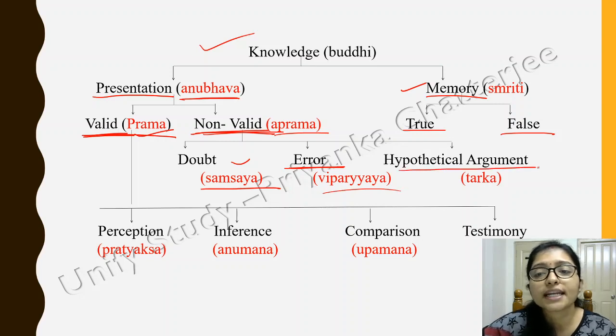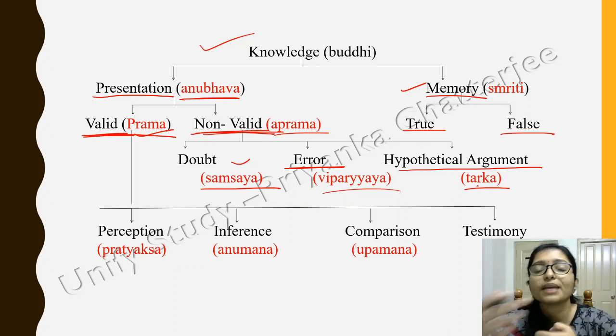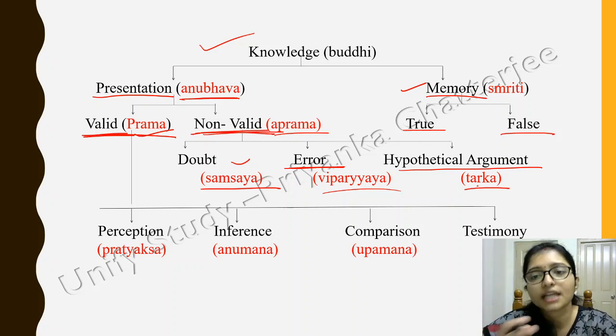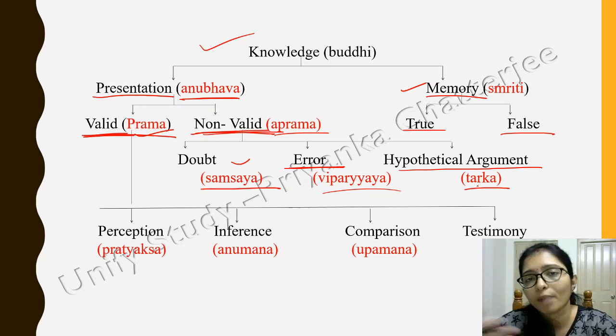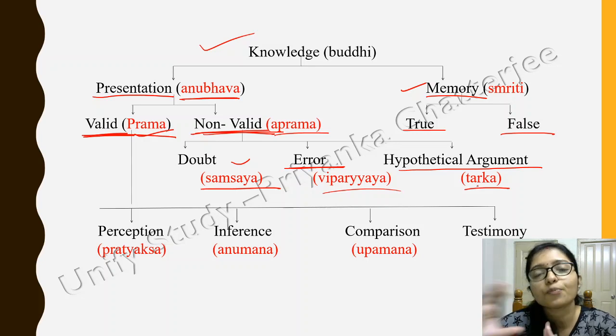And hypothetical argument is tarka, means debate, like when you are arguing with your mother or your father, that is the hypothetical argument, that is tarka, okay.